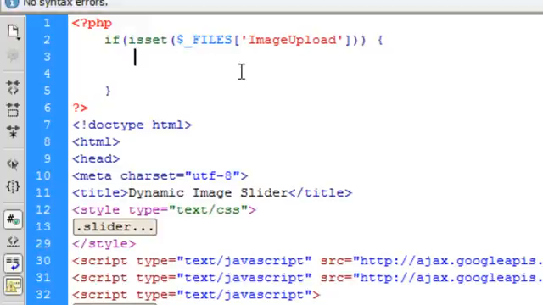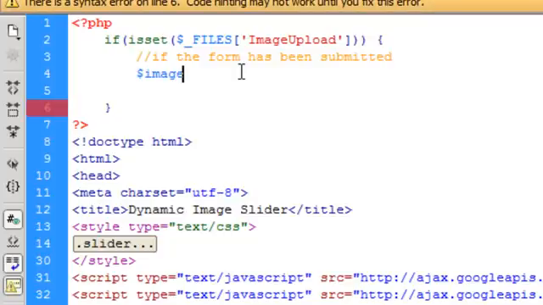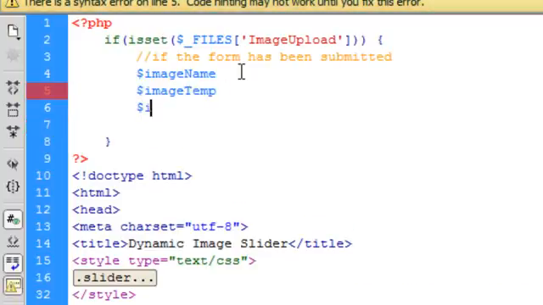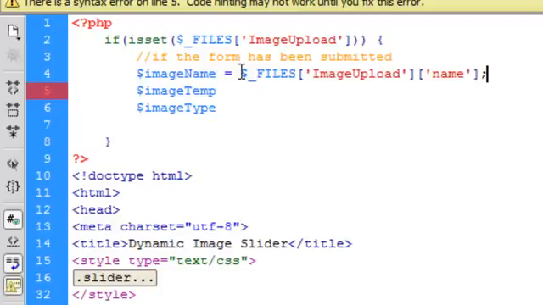What we're going to do now is first create a comment saying if the form has been submitted, just to let us know. Then we're going to create 3 variables. The first variable is going to be called image name, and the second is going to be called image temp, and that's because PHP calls it a temporary name whilst we're choosing what to call it, basically. And the last one is image type. The image name is going to be equal to the name of the actual file. How we collect that is, once again, we use the superglobal of files, and then we select the file, image upload, and then once again we do our square brackets and single quotation marks to select the name, and we close that off.